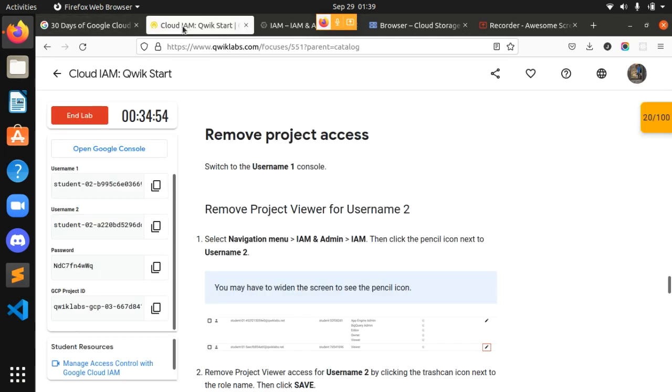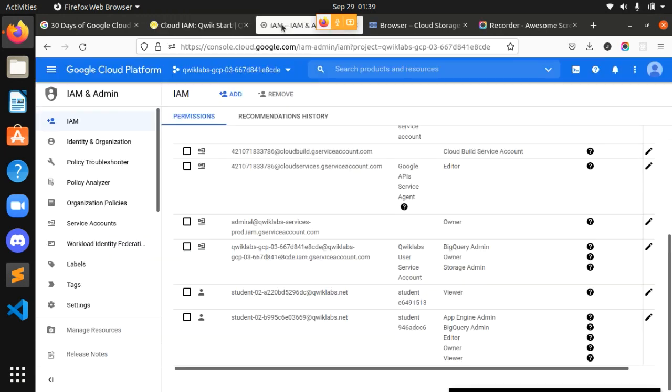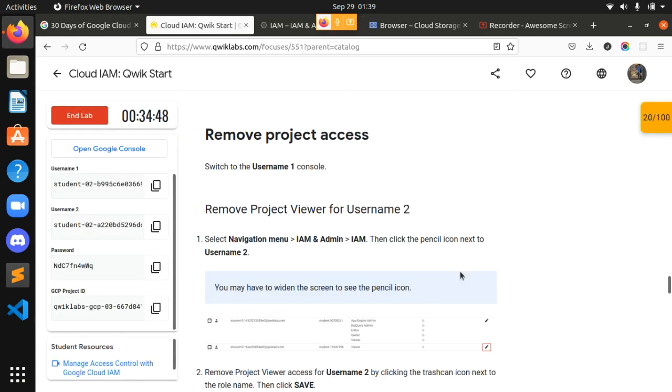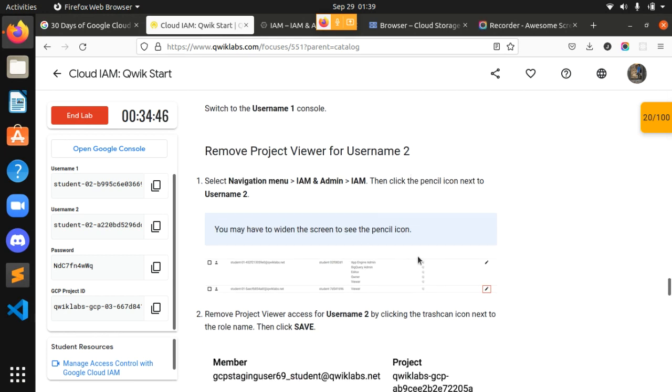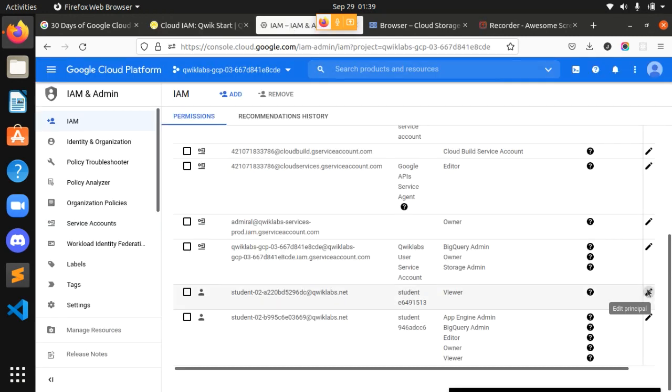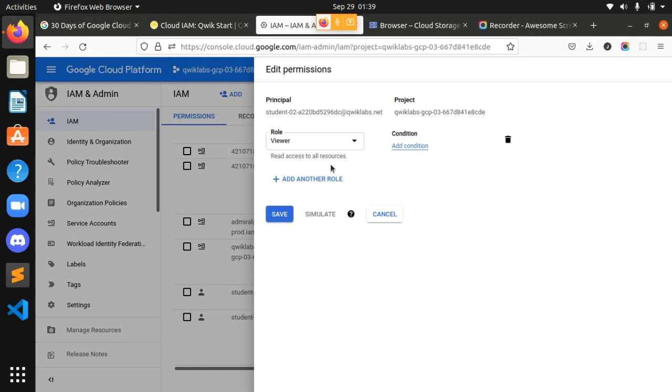Okay, the username 2 part was okay. This was my username 2 too. So click on the pencil icon next to username 2, which has got the viewer access. I will click over here. Guys, the one with viewer access is username 2.